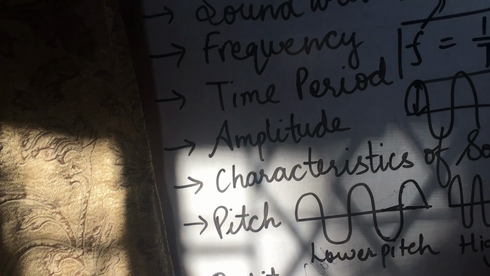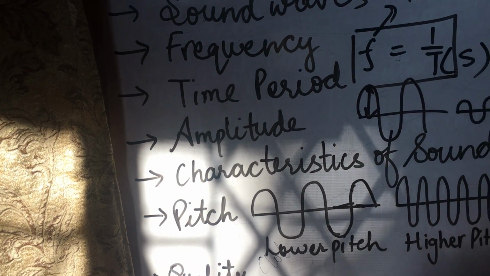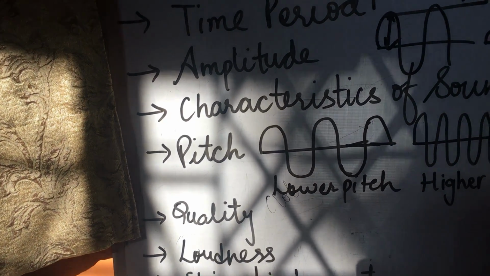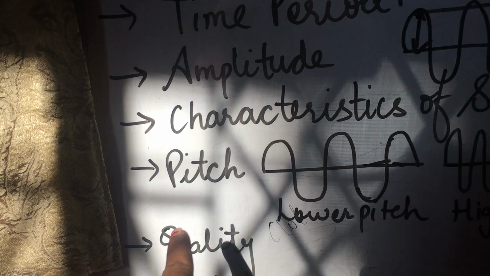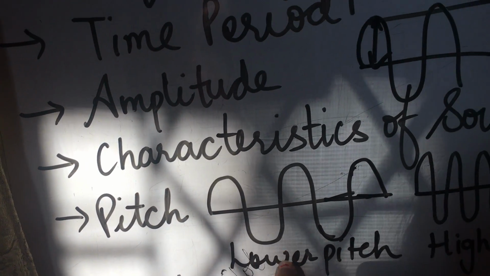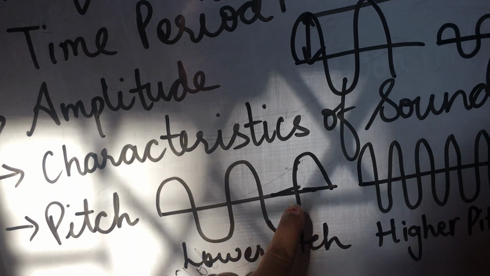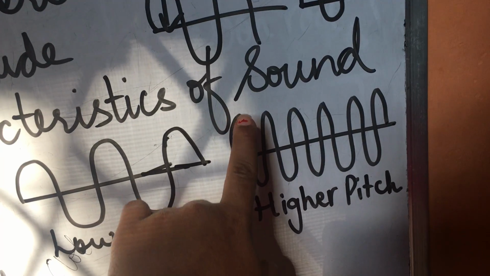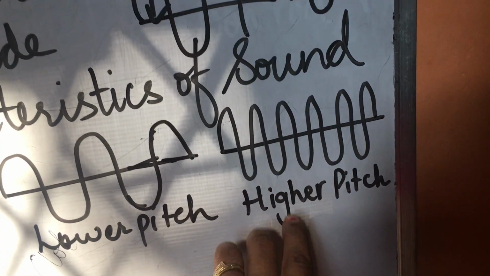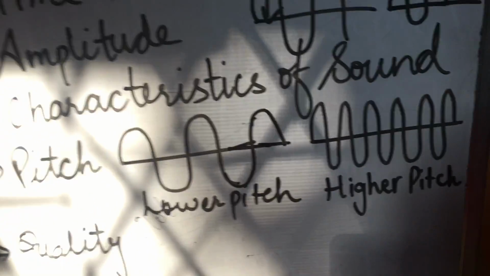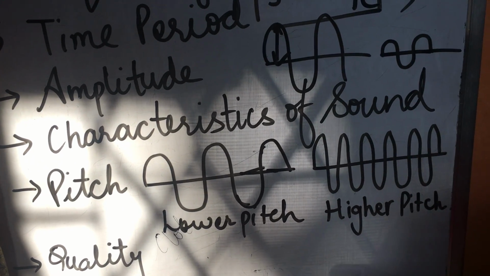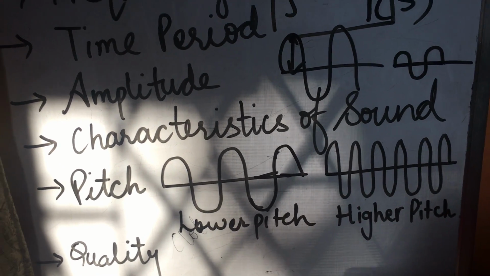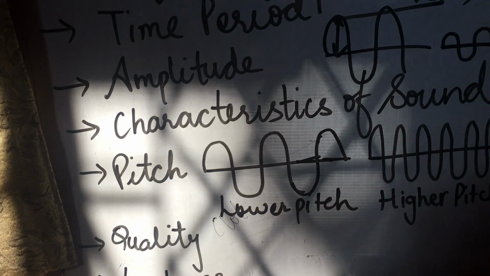Now, the next characteristic of the sound wave is quality. So, see, children, since pitch depends on the frequency, you can easily see this is a wave which has a lower pitch, whereas you can see the number of vibrations completed in 1 second is more in this wave, so it is a higher pitch. Okay, if the frequency is more, the pitch is more. If the frequency is less, the pitch is also less.